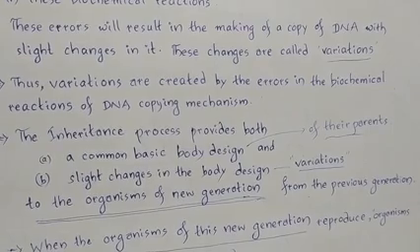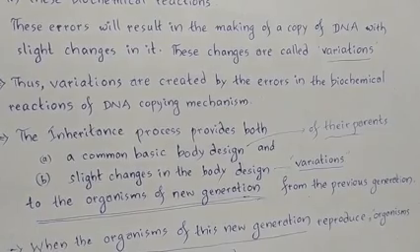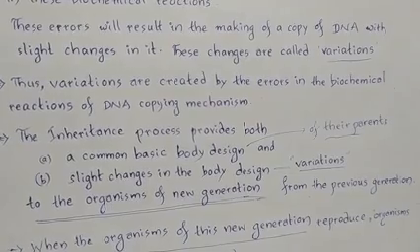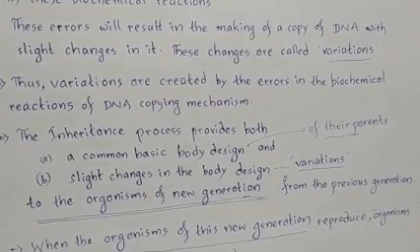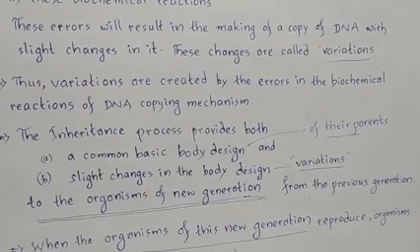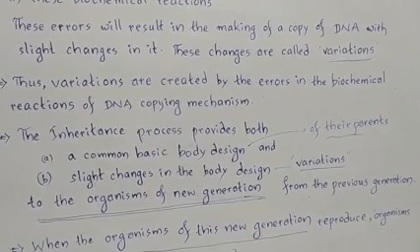Now, the inheritance process provides two things. What are they? A common basic body design of their parents, and slight changes in the body design in the organisms of the new generation. Right?